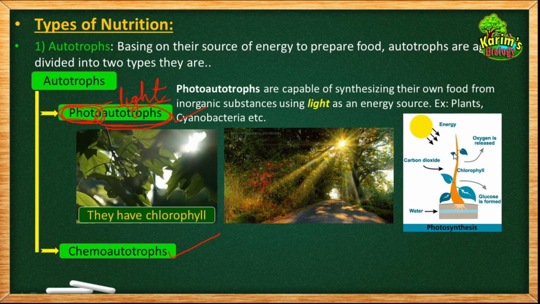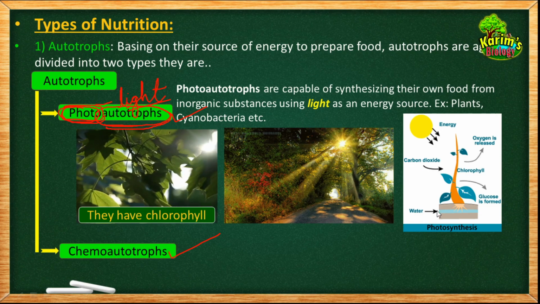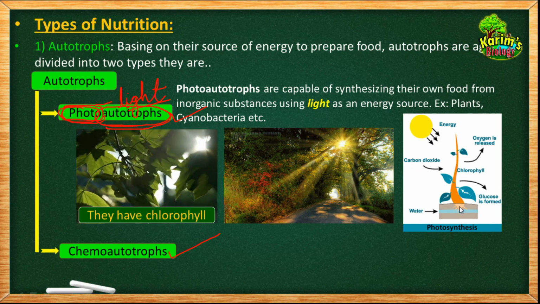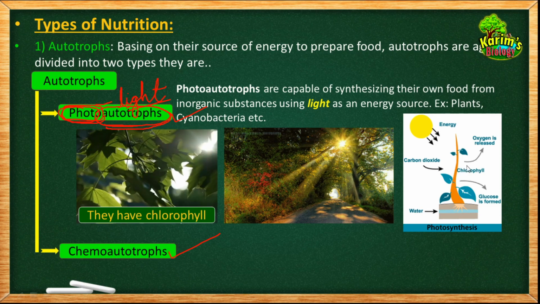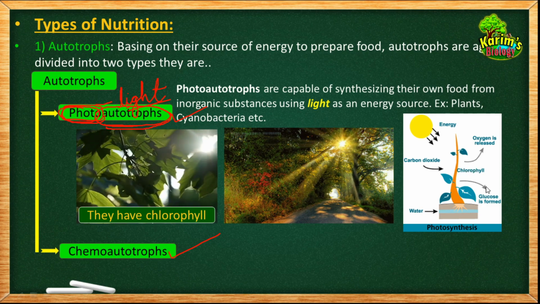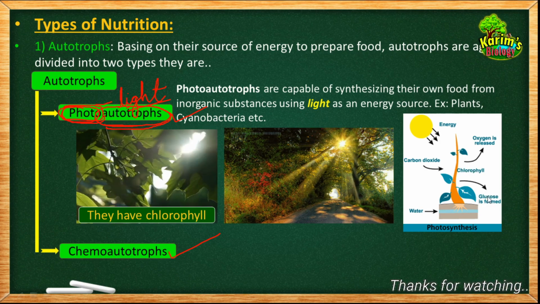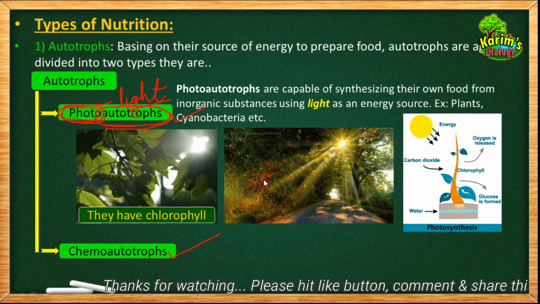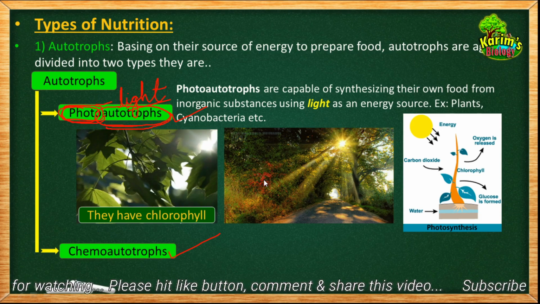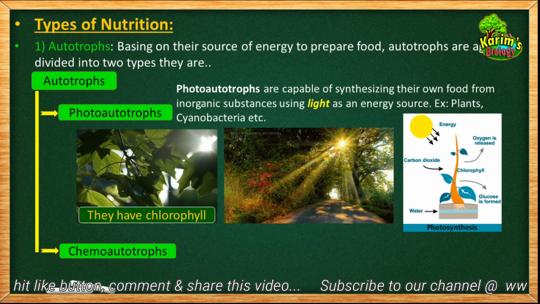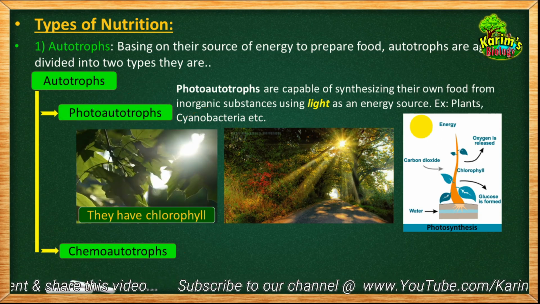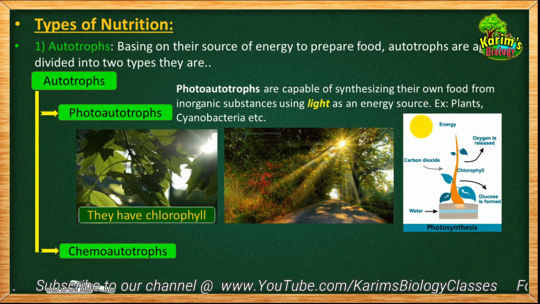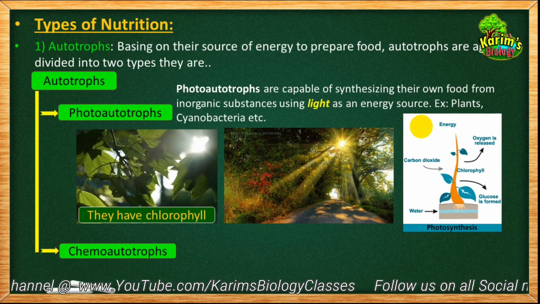The sunlight falls on the plants, and the plant takes carbon dioxide from the air and water through the roots, and with the help of the chlorophyll and sunlight, it is able to prepare food material which is glucose, and this process is called photosynthesis, which occurs in the plants. Of course, some of the cyanobacteria also can perform this type of nutrition, which is the photoautotrophic mode of nutrition, and these organisms are called photoautotrophs. And there comes the next one, which is chemoautotrophs.